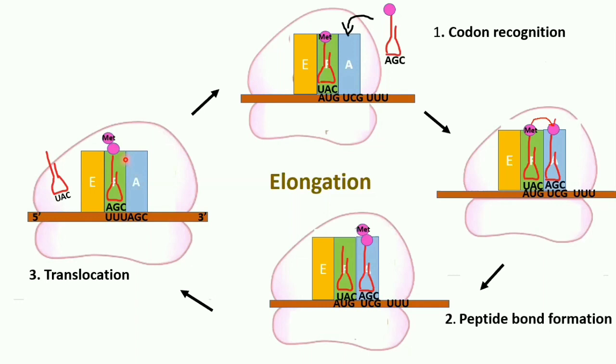This elongation will occur depending upon the protein or the polypeptide chain. So the number of amino acids required determines how many cycles there will be. Now it has been estimated that around 6 amino acids per second are incorporated during the elongation process in eukaryotes, while in prokaryotes around 20 amino acids per second are incorporated. So this was about the elongation.